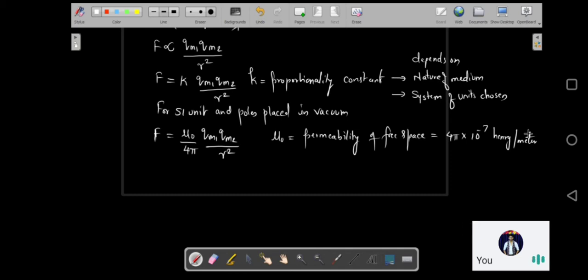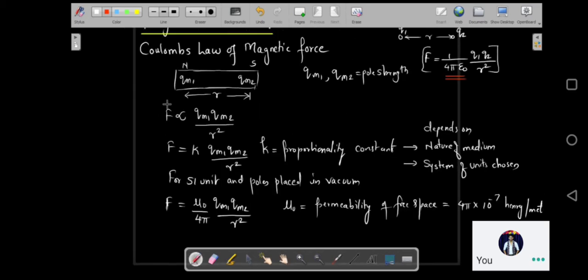So what would be the statement of Coulomb's law of magnetic force? This law states that the force of attraction or repulsion, if you see this statement over here, I'll mark this for you. If you see this red box, what do you see over here? It states that the force of attraction or repulsion between the two magnetic poles is directly proportional to the product of their pole strengths, that is Qm1 and Qm2, and is inversely proportional to the square of the distance between them.